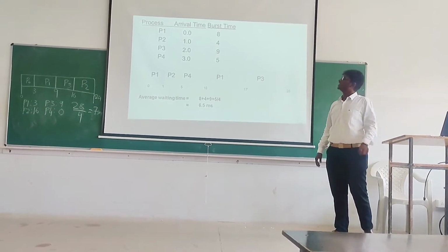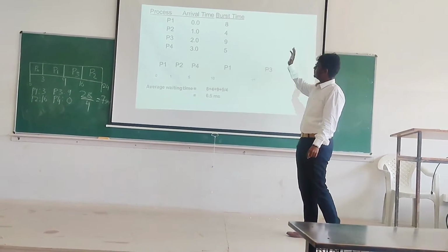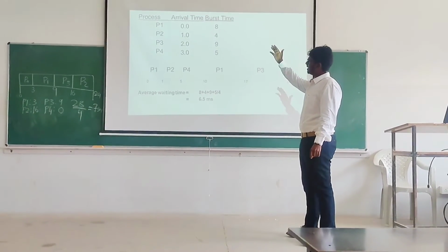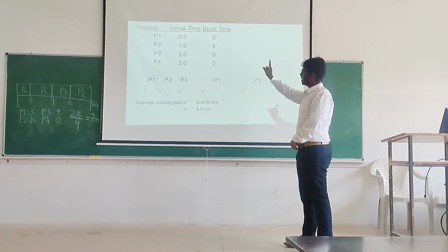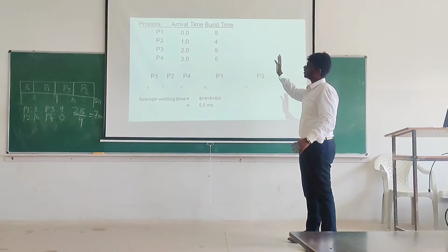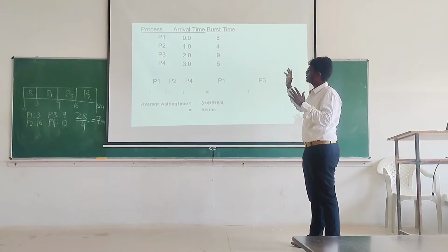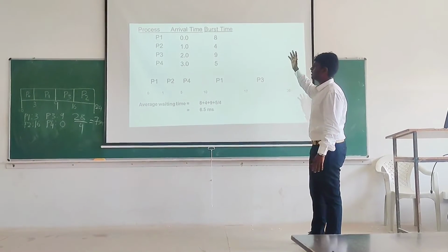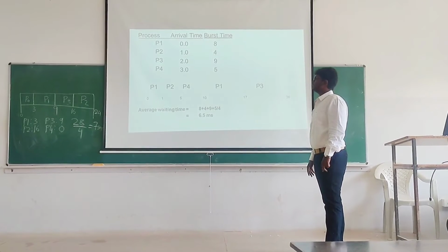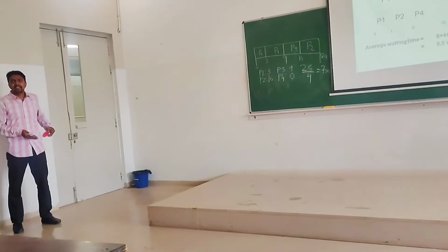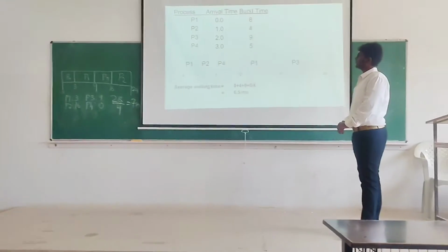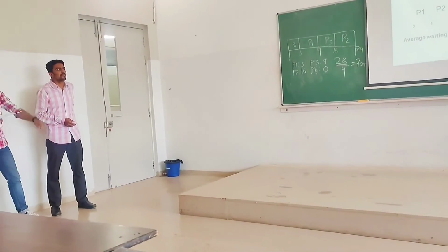Here are the 4 processes with arrival time and burst time. Arrival times are 0, 1, 2, 3, and burst times are 8 for the first process, 4 for process 2, 9 for process 3, and 5 for process 4. Now which one will be executed first? Just try without seeing the answer itself. He is asking which one will be executed first.